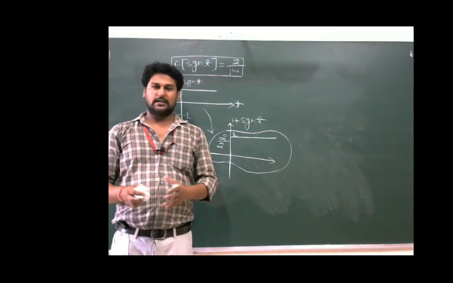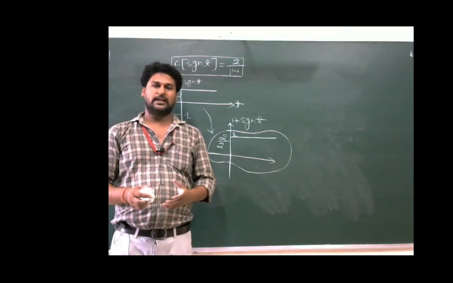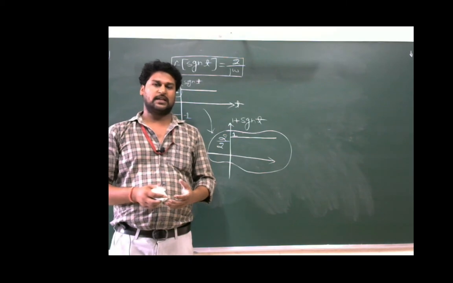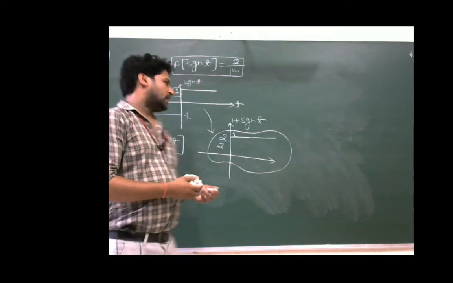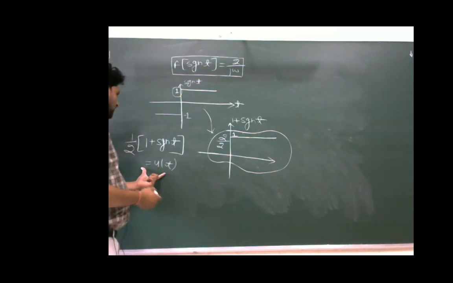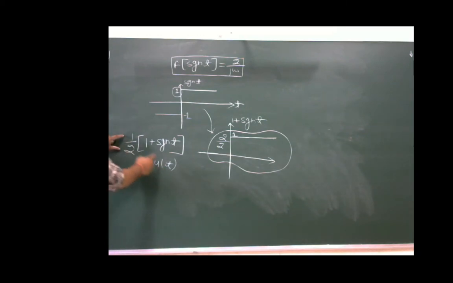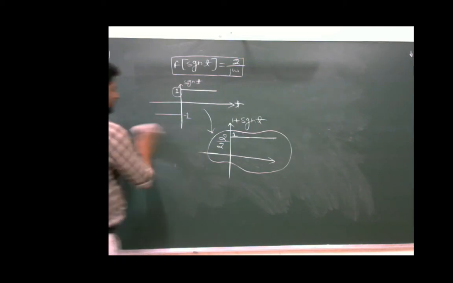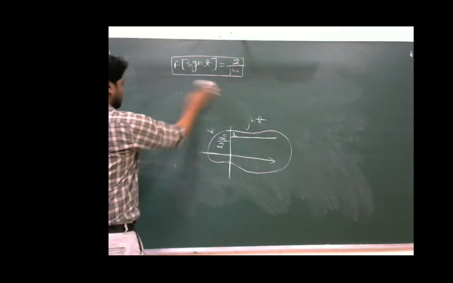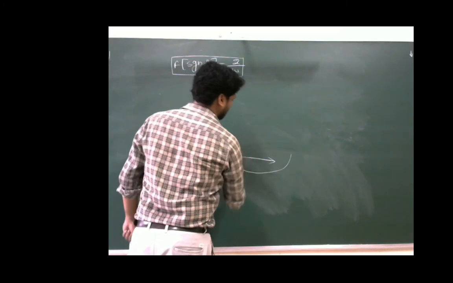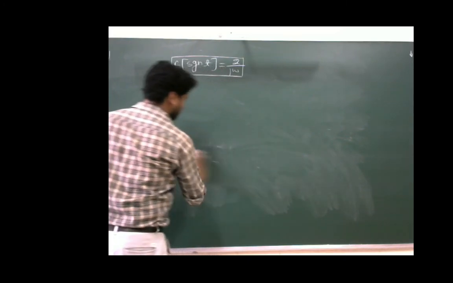That means we cannot find the Fourier transform of this signal u(t) directly. That's why this signal u(t) is represented in the form of signum t, and the Fourier transform for signum t is known, which is equal to 2 by j omega. Now the next function is 2 by j omega.